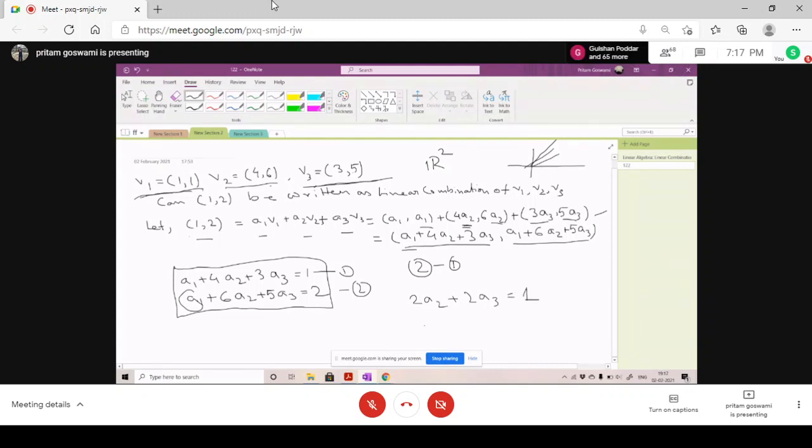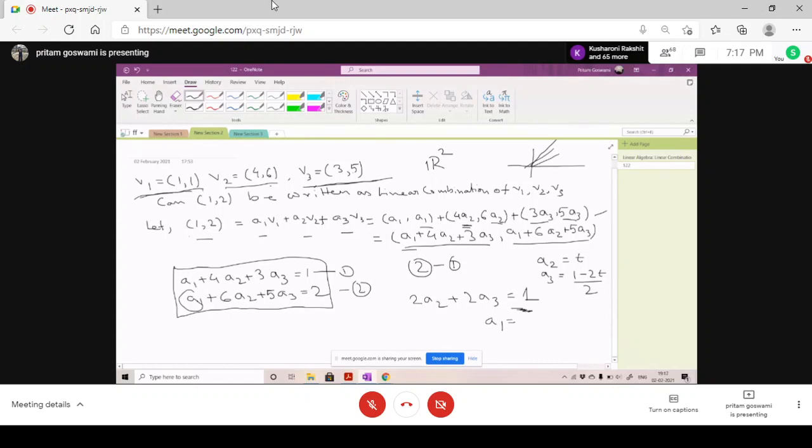Yes, sir. So suppose here A2 equals T. A2 has a solution, let's say T. Then what will A3 be? (1 minus 2T) by 2. Yes, sir. And what will A1 be? A1 can be anything, sir. Not anything.